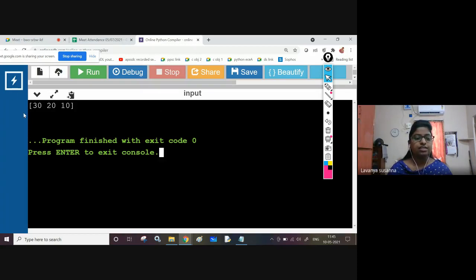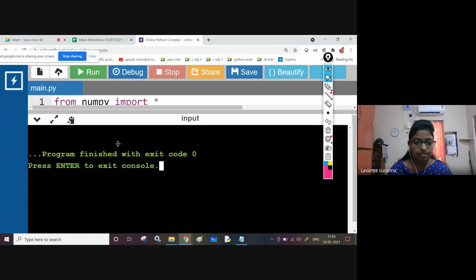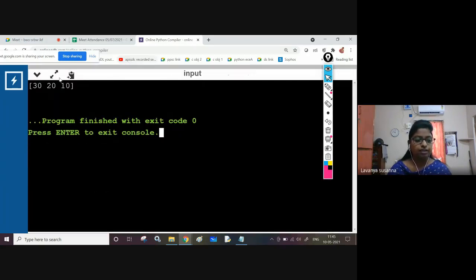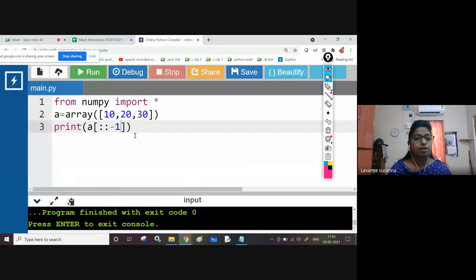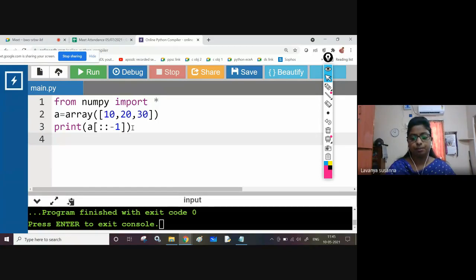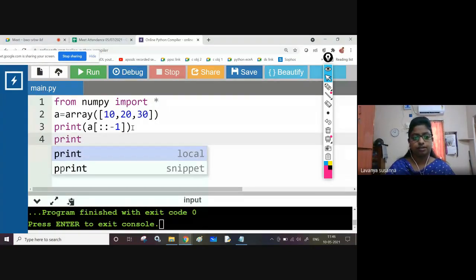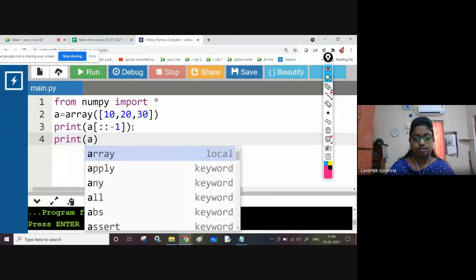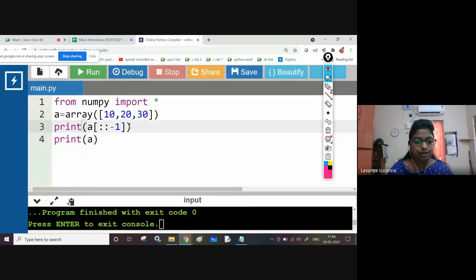See here, the array is reversed, right? 30, 20, 10. Remember that. Once again, see the output: 30, 20, 10. Actually, what's the input? 10, 20, 30, right? It is reversed. A of colon -1 is used to reverse. Now, again, I will print A. See the second statement. I am printing the reversed array, and again I am printing the array. What will be the output?